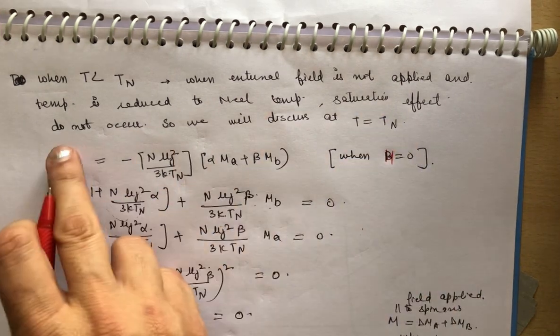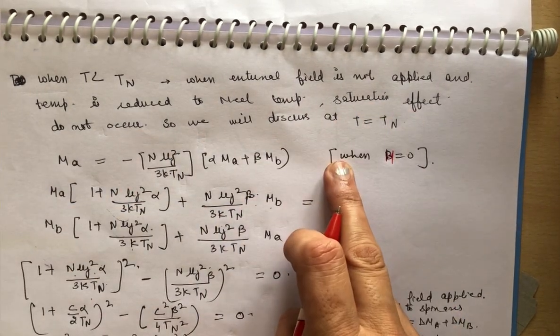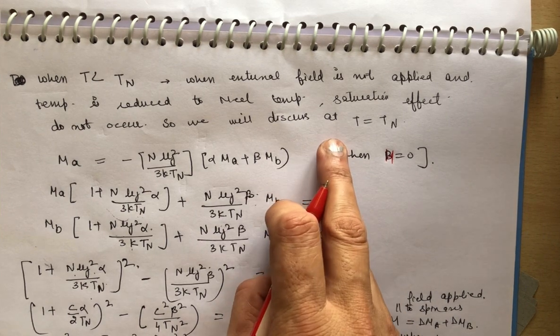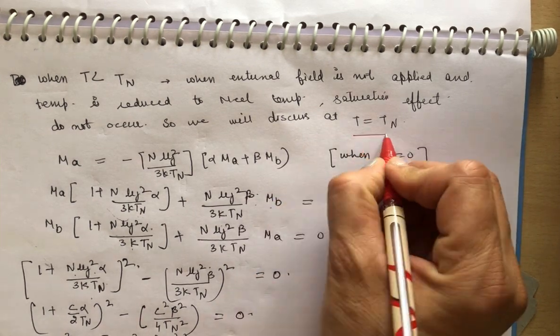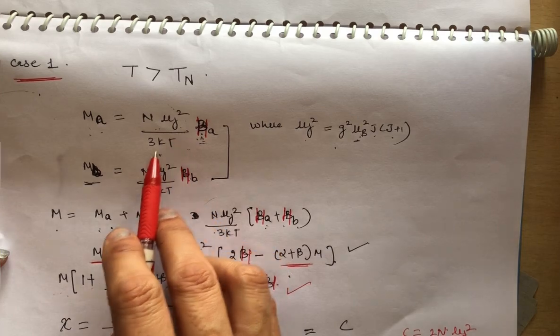So saturation effects don't occur, so we will discuss only at T equal to TN. Clear? So this is very important. We are taking T equal to TN and B equal to 0. Clear? So for this, Ma is equal to n mu j square upon 3kT